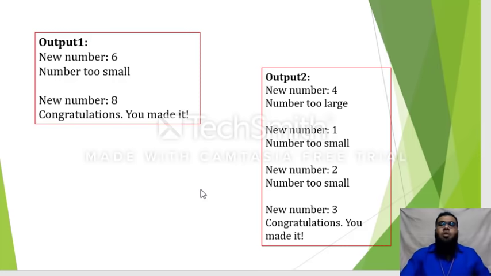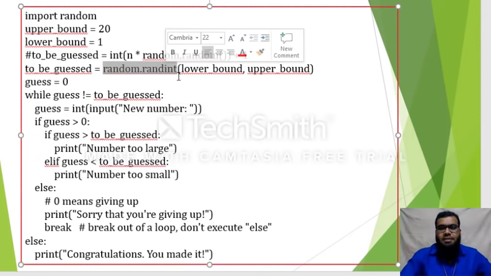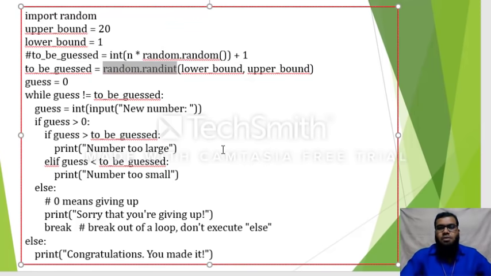So this is how we can generate a random number for a guessing game type of program. For this purpose we have used a function called random. It generates a random number between 1 and 20, because we have defined the upper bound and lower bound and used the function random.randint. Try to remember this: random.randint can be used to generate a random number between some lower bound and upper bound.